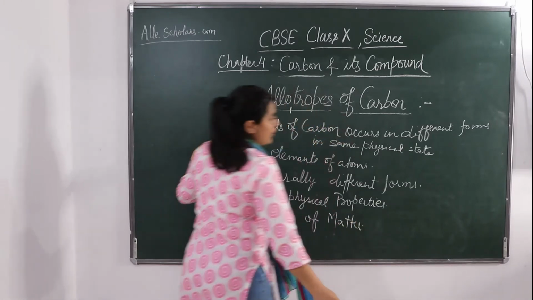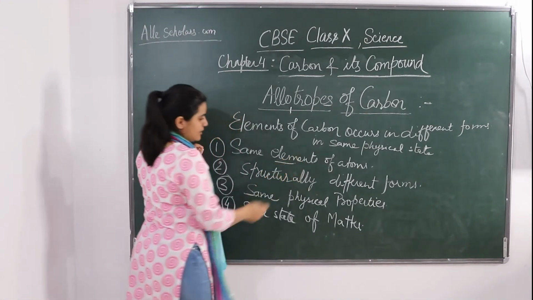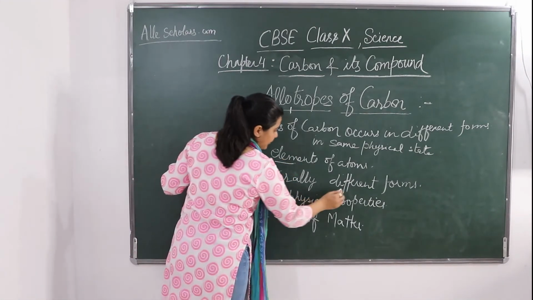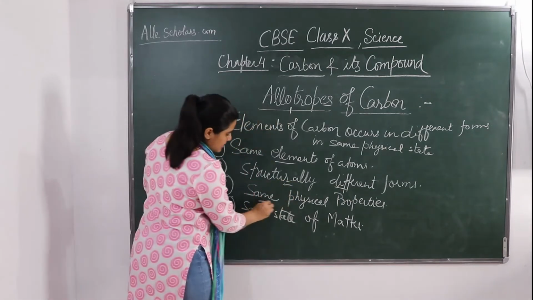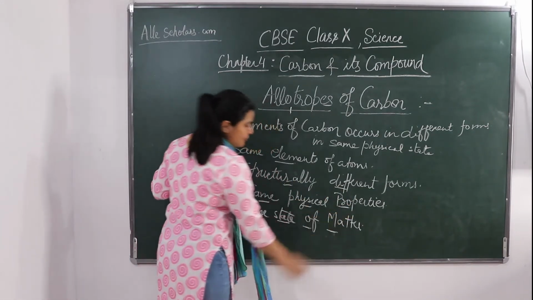So these are the properties of allotropes: same element, different structures, same physical properties, and same state of matter.